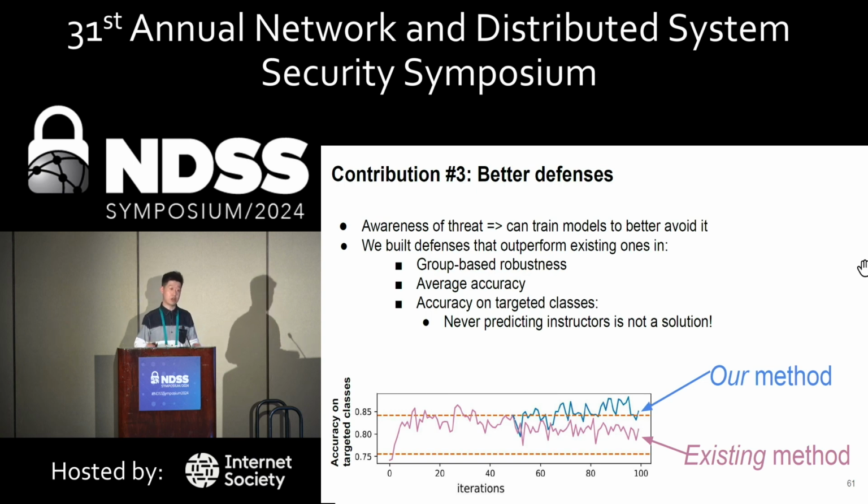We don't want our model to never predict instructors, for example, although it would give them 100% group-based robustness and pretty good benign accuracy, if there are very few instructors or staff members. So as you can see from this plot, our method also constantly achieved higher accuracy on targeted classes compared to the baseline.